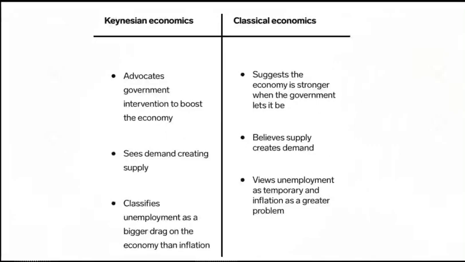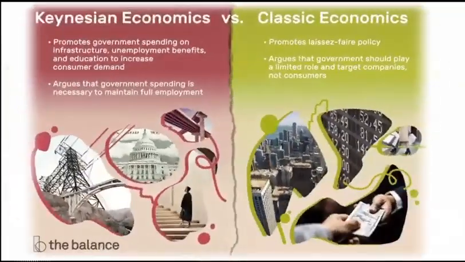Now we will compare Keynesian economics with classical economics. Keynesian economics suggests that government intervention is necessary to boost the economy, while classical economics suggests that there must be laissez-faire, meaning there will be no government intervention in the economy. Furthermore, Keynesian economics suggests that demand creates supply, while classical economics suggests that supply creates demand. Keynesian economics suggests that unemployment is a bigger drag on the economy than inflation, while classical economics suggests that unemployment is temporary and inflation is a great problem.